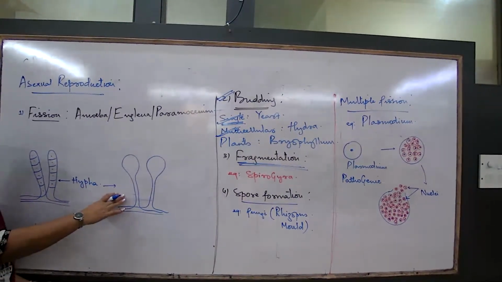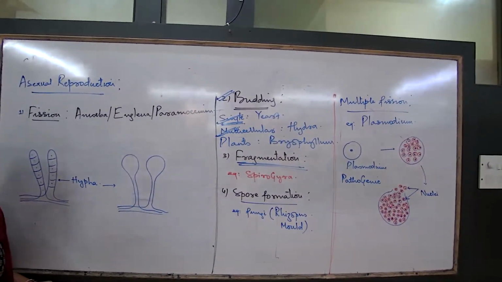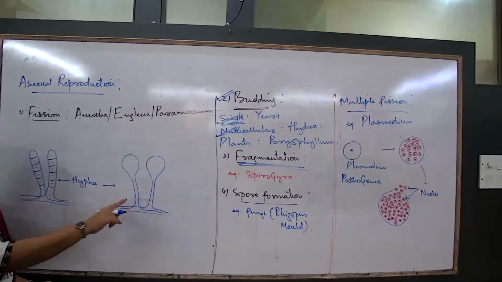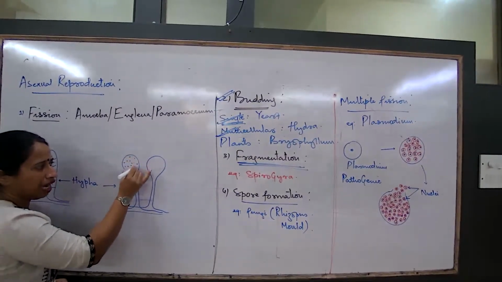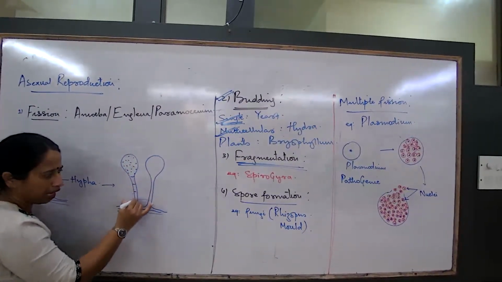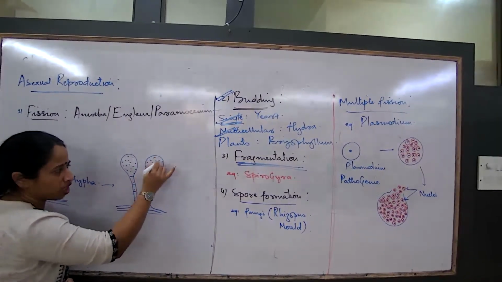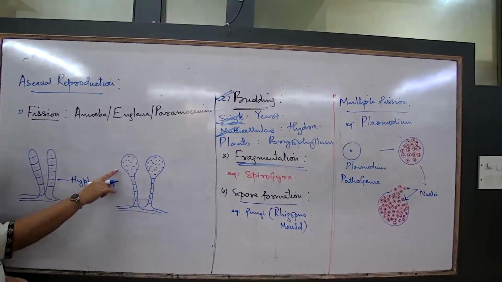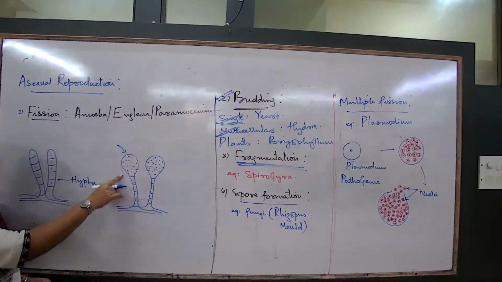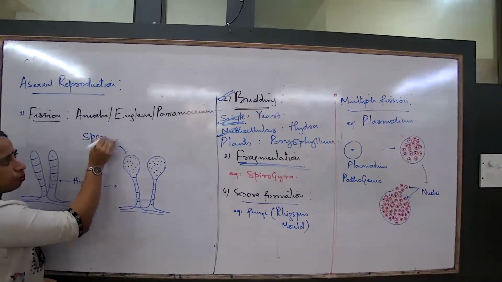Something like this you also get to see on bread mold: small black, brownish, greenish dots, and then some fine cottony threads. This is the cottony thread, this is the mold. What has happened is that a large number of spores have developed, and this is the structure. You'll have to remember the names here. What is this knob-like structure containing numerous spores called? This is known as the sporangium.